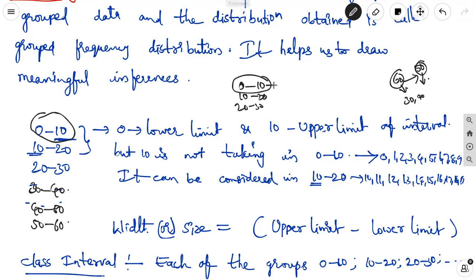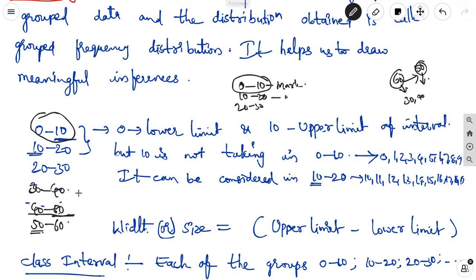Groups means from 0 to 10 marks, how many students are getting? 10 to 20 marks, how many students? 20 to 30, up to 50 to 60 marks, how many students? A 50 mark is also being obtained, some students are getting 50 out of 50 in mathematics. For that, we are taking 50 to 60. Why are we taking 50 to 60 here? Already the 50 is in the interval of 40 to 50.